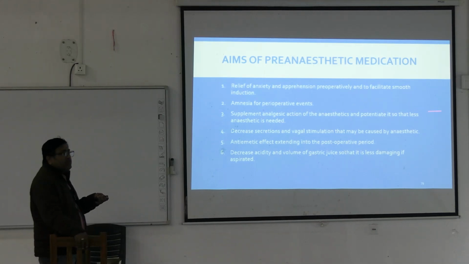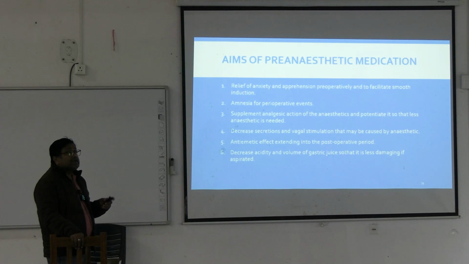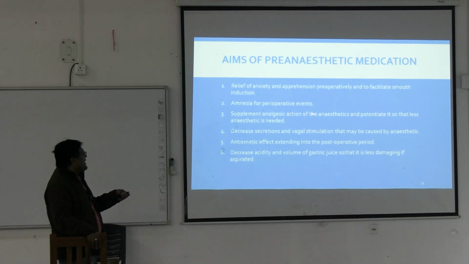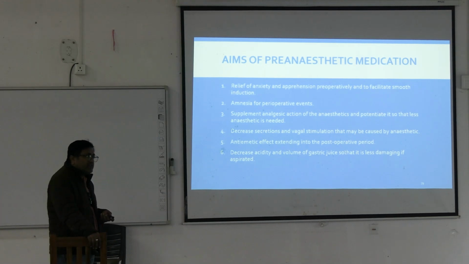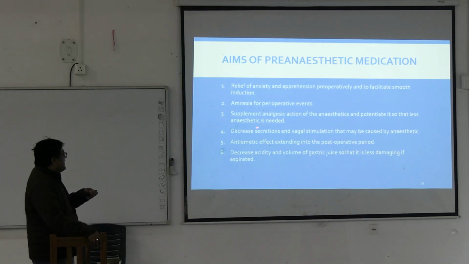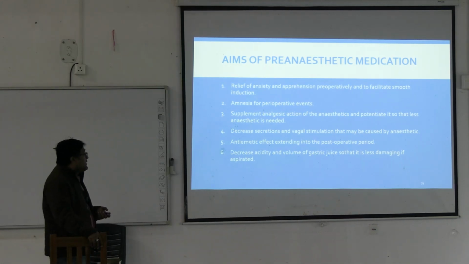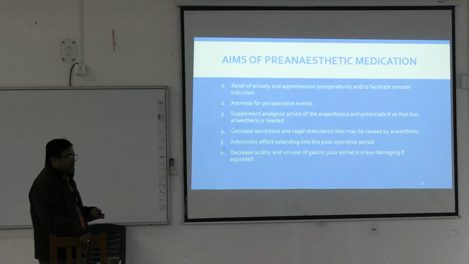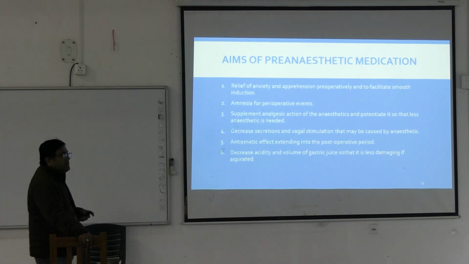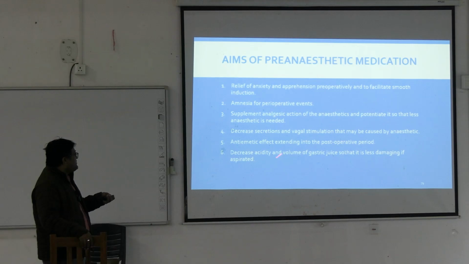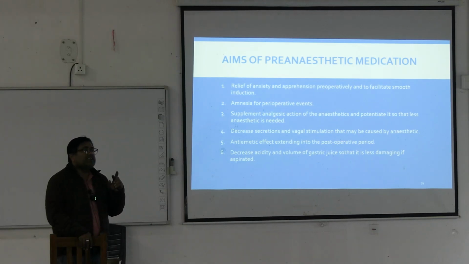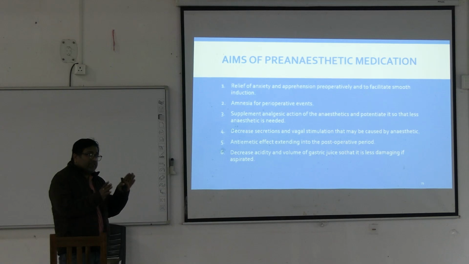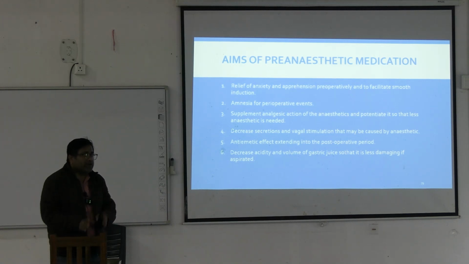Number 2, amnesia for the post-operative events. Number 3, supplement the analgesic action of the anesthetics and potentiate it, so that less anesthetic drug is needed. They decrease salivation or respiratory secretions and vagal stimulation that may be caused by the anesthetic. Antiemetic action in the post-operative period, and they decrease the acidity and the volume of the gastric content, so that aspiration does not occur, and if at all it occurs, the damage or the severity is less.